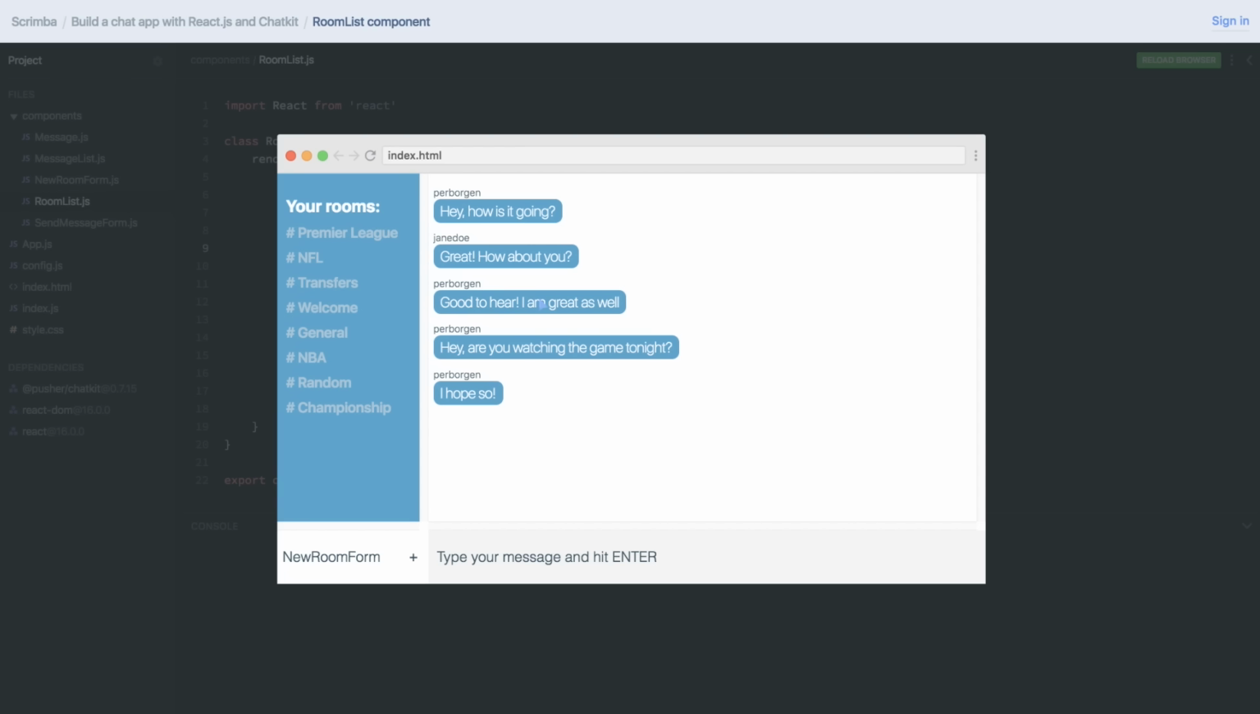So in the next lecture, we'll look at how to join a specific room, display the messages from that room, and also send messages to that room so that you can jump in between rooms and chat as much as you'd like. So we're actually starting to approach a fully functional chat app.